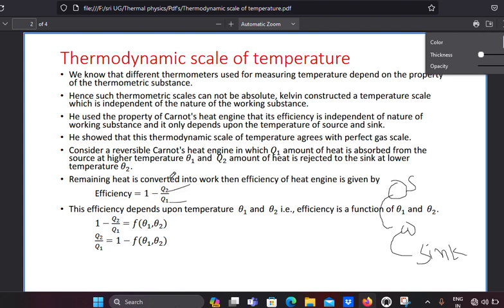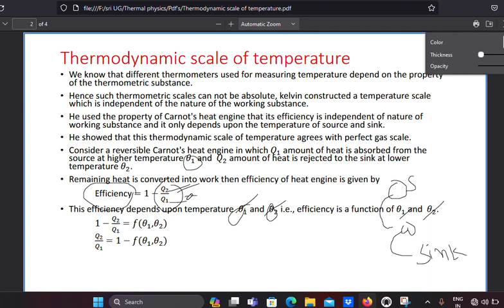That is in terms of heat only, not in terms of temperatures. The efficiency depends upon the temperatures theta 1 and theta 2. That is, efficiency is a function of theta 1 and theta 2. As the temperature changes, the efficiency also changes.